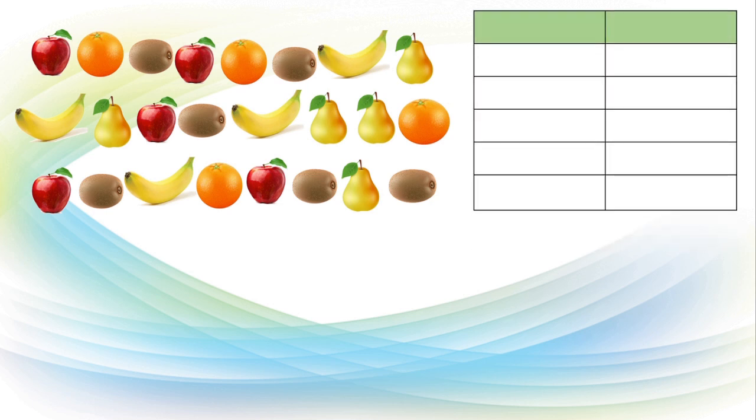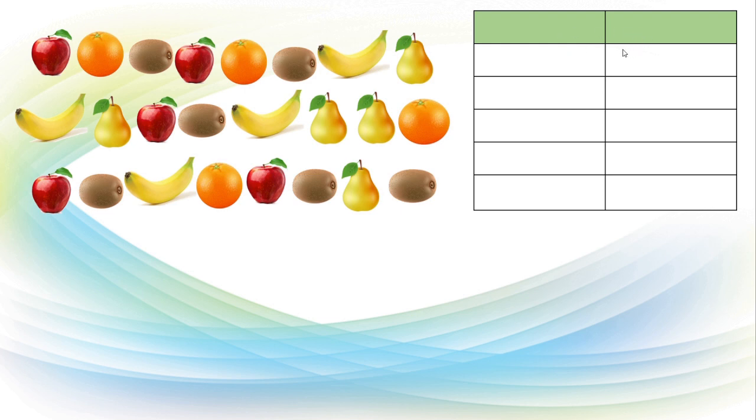Here we can see so many types of fruits. That is apple, orange, kiwi, again apple, orange, kiwi, banana, pear. Different fruits are there. We have to count them. So we will make a table for this. It will become easy to handle this data. How many fruits are there? Each fruit in how many numbers, we can get by this table.